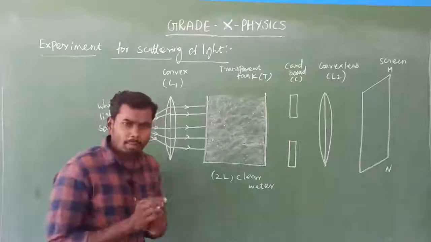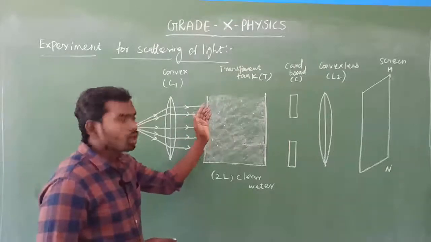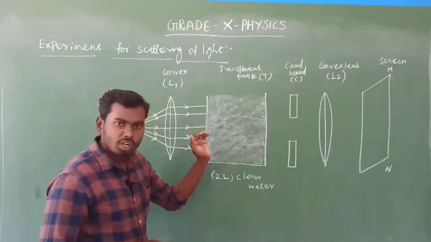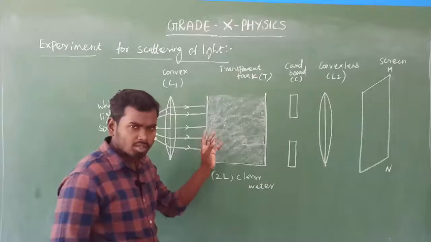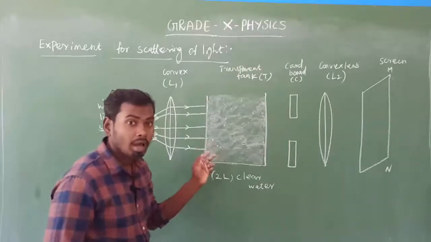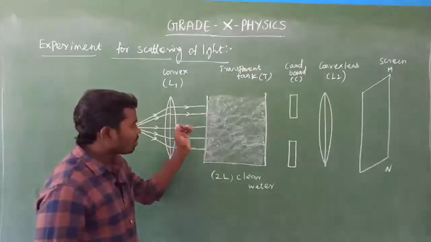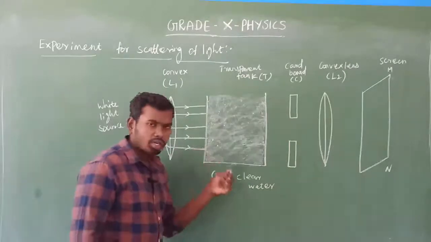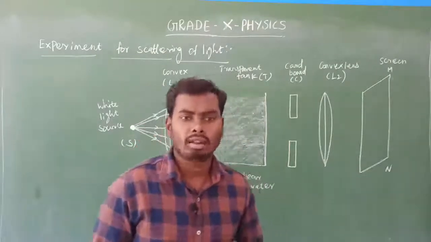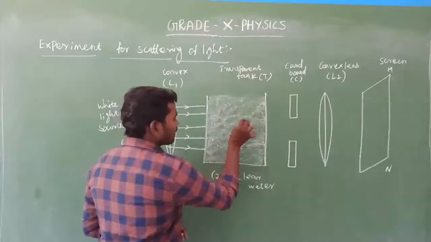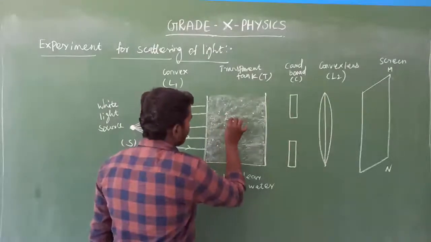Yes. So next what will happen, sir? This whole parallel beam of light rays enters into the transparent tank filled with water. So these light rays fall on the water molecules. Whatever it is, what will happen? Yes, this parallel beam of light rays falls on the water molecules, but there will be a very, very small amount of scattering, isn't it? Yes, like this. Very little scattering.